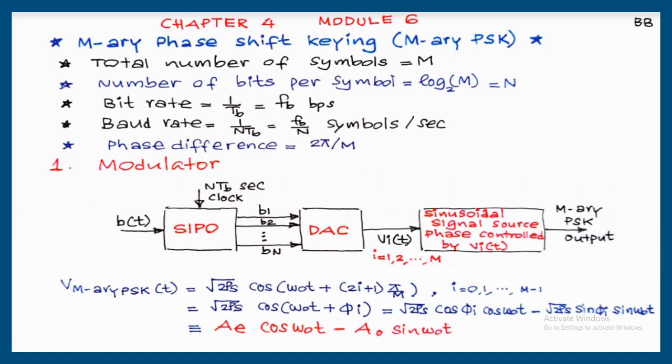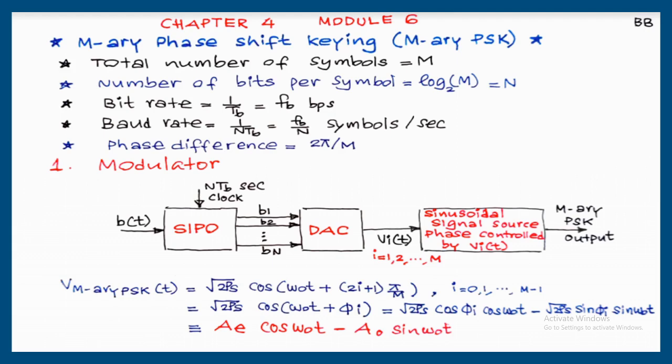For a binary system, n is equal to 1, so fb symbols per second and fb bits per second are the same. In QPSK, n is equal to 2. Meaning of n is how many bits are taken together. So the baud rate is equal to fb by 2, that is bit rate by 2 symbols per second in QPSK. In 8-array PSK, fb by 3. 16-array PSK, fb by 4, etc.